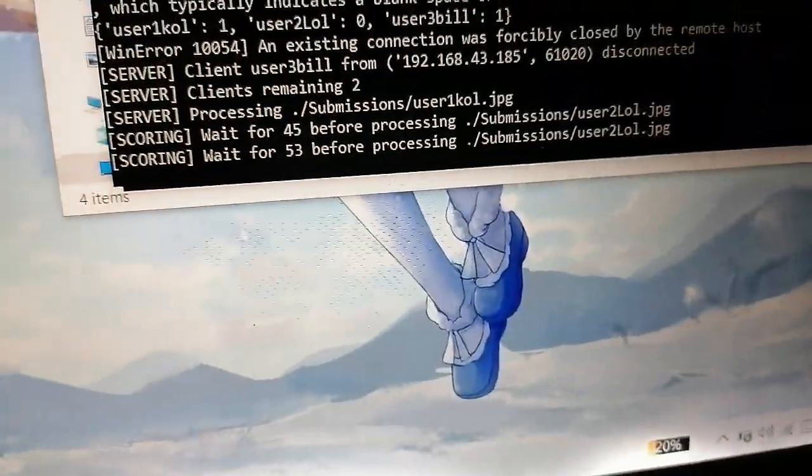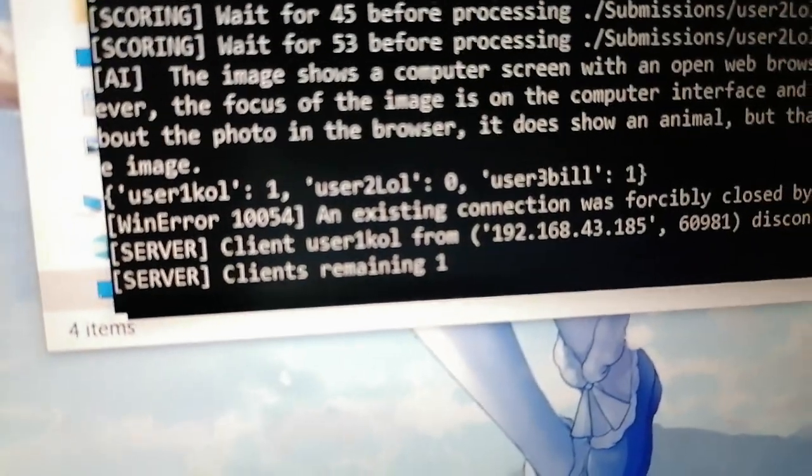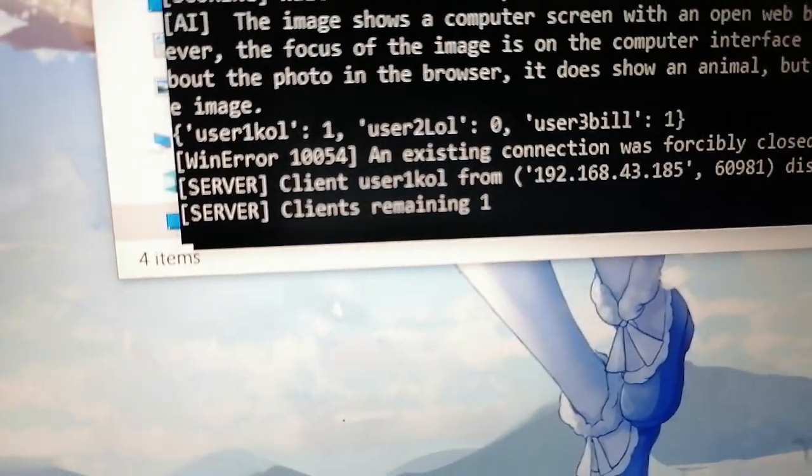I hope it doesn't take too long. 20%. Ayun. Wait, something changed. It's still queued. Sige, at least there's another error there, so it closed another connection. See, clients remaining are 1. Sige, I guess we'll end that for there because it's already 23 minutes and I'm very low on battery.